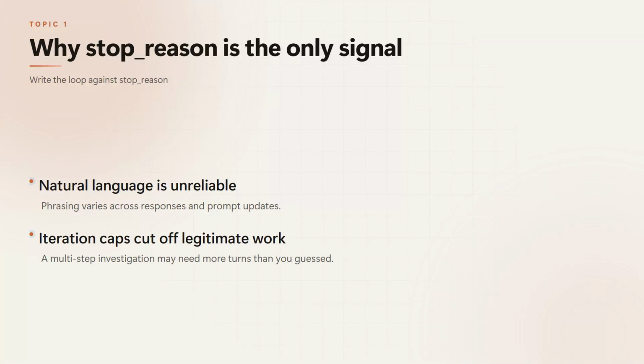If you parse the assistant's text for "I am done," a model update that changes the phrasing breaks your loop. If you cap iterations as the primary stop, a complex task that needs 10 tool calls gets killed at 5. The cost is an agent that either never finishes or stops too early. Both look like the model is broken, but it's the loop that's wrong.